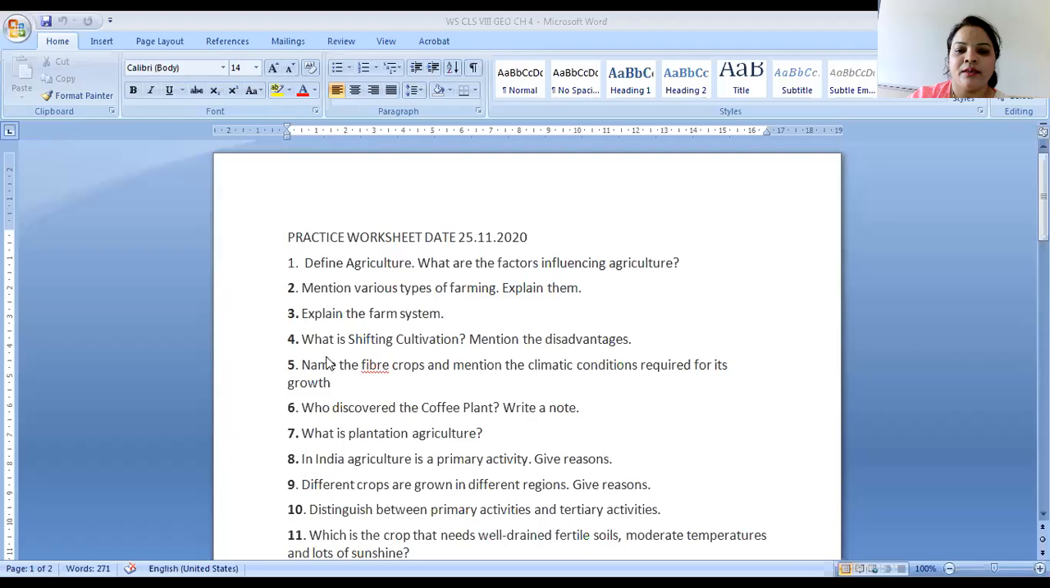Yes. The next question is, what is shifting cultivation? Mention the disadvantages of it. What is shifting cultivation? Mention the disadvantages of it. I got raised hands by Chaitanya, Bhumika and Naman, but I am not going to ask the same children. Hardik.